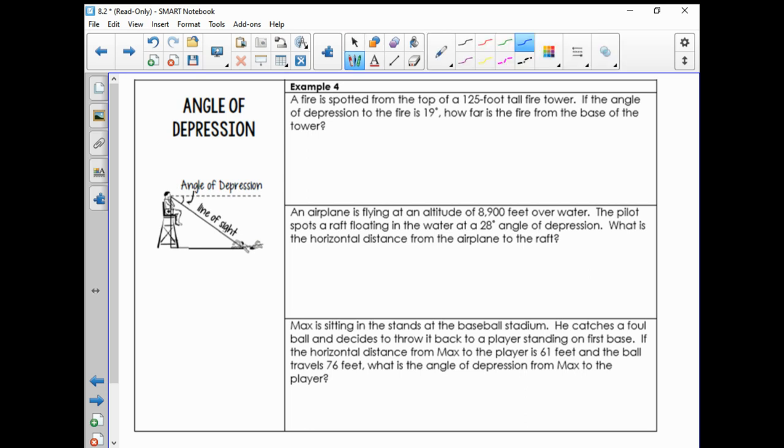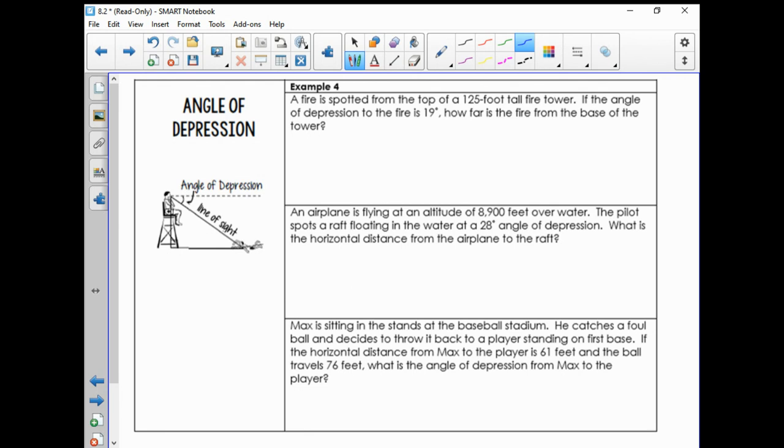All right, last part of lesson 8.2. So we're now talking about angle of depression, and this is just quite similar to the angle of elevation. Trickiest part is just being able to draw your triangle. You use the same trigonometry to solve it.